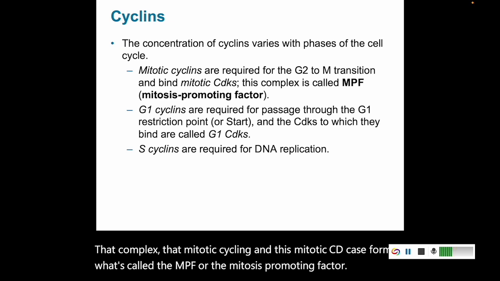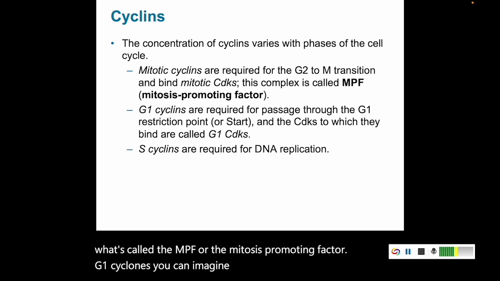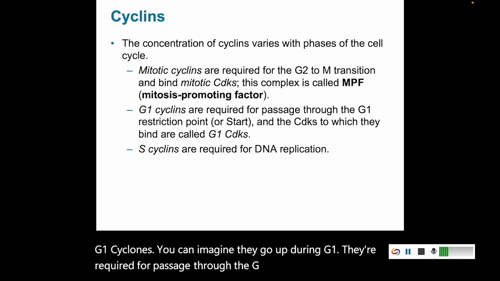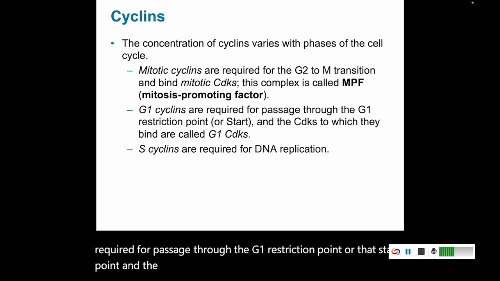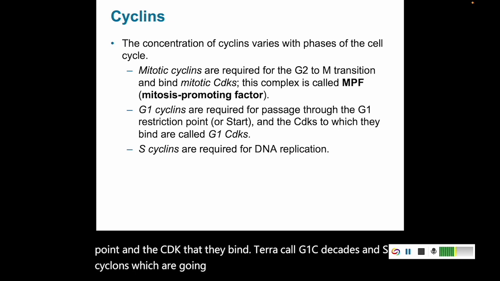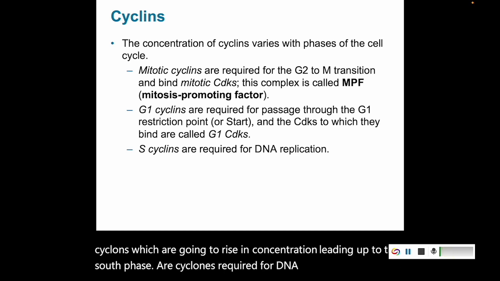G1 cyclins, you can imagine, they go up during G1. They're required for passage through the G1 restriction point, or that start point. And the CDKs that they bind to are called G1 CDKs. And S cyclins, which are going to rise in concentration leading up to the S phase, are cyclins required for DNA replication.